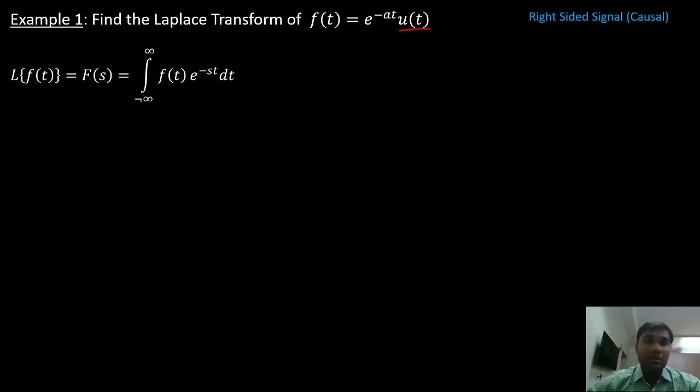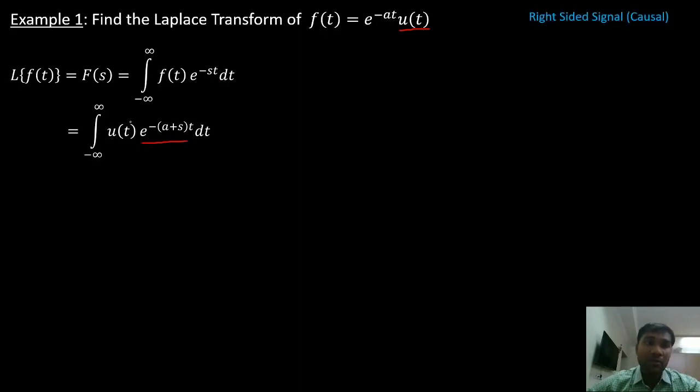F of s equals the integral from minus infinity to plus infinity of f of t e power minus st dt, right? Now in place of f of t, I'm going to substitute e power minus at into u of t. Now e power minus at and e power minus st I have combined into a single term.